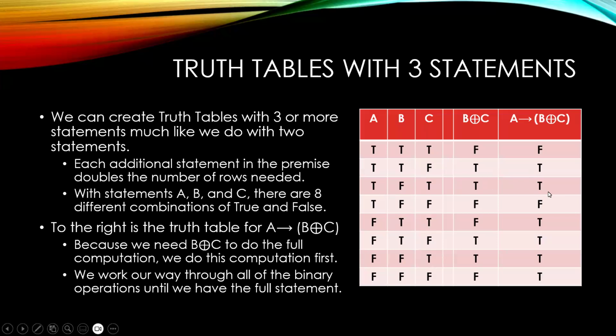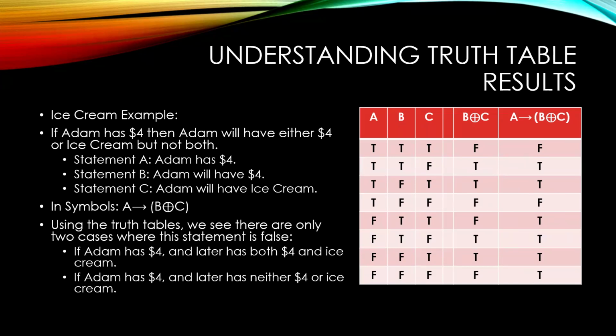True and true, that's true. True and false, that leads to false. The remaining are all false as a premise, so they're automatically true. And so this is the truth table for the statements which we just did. And so if A, then B exclusive or C. And so we can work our way through this and determine when this is true and when this is false.